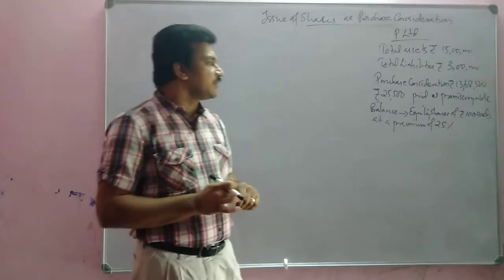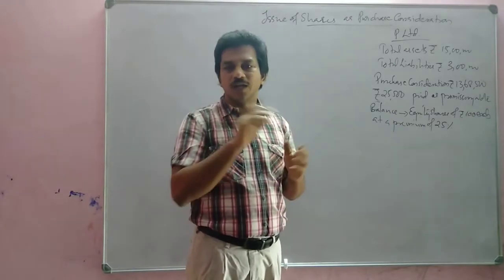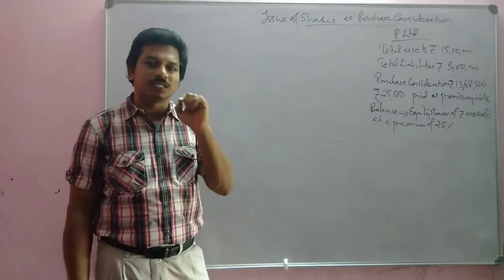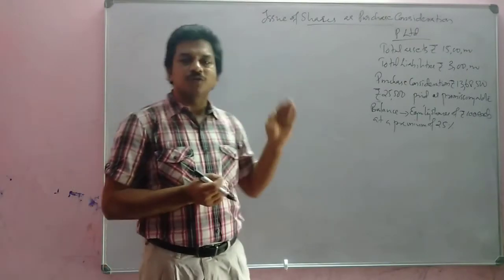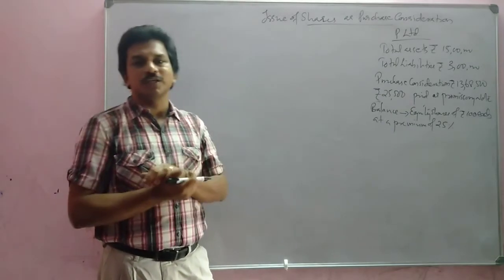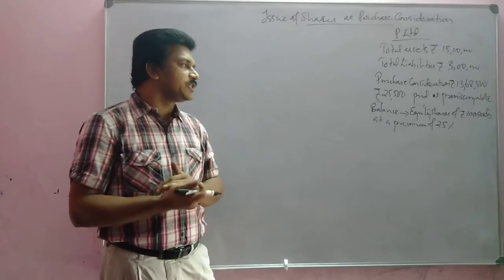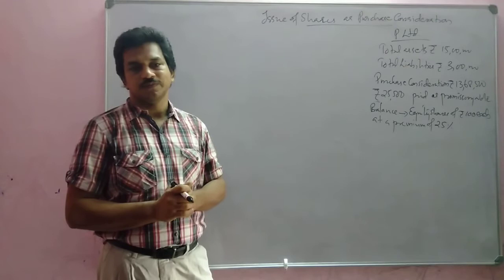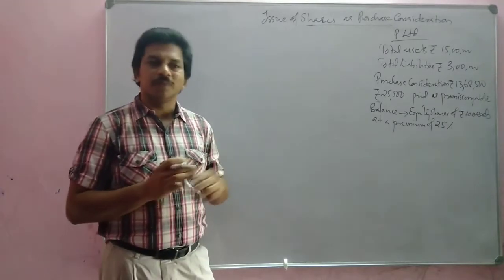So this is the way of paying purchase consideration. Total assets 15 lakh, total liabilities 3 lakh, and the purchase consideration is 13 lakh 68,500. Out of that 25,500 will be given in the form of a promissory note, and the remaining will be given by issuing equity shares of rupees 100 each at a premium of rupees 25. Okay, so that is the example here.